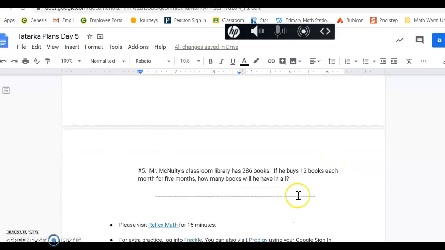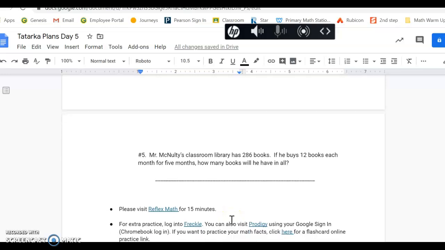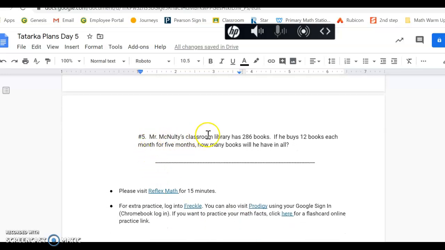Number 5, you don't need to use the table anymore because at this point your whole table will be filled in. It says Mr. McNulty's classroom library has 286 books. If he buys 12 books each month for 5 months, how many books will he have in all? So this is another 2-step problem. So the first thing you're going to need to think about is how many books is he buying? So if he's buying 12 books a month for 5 months, I can either use multiplication or repeated addition to figure out how many new books he is buying.